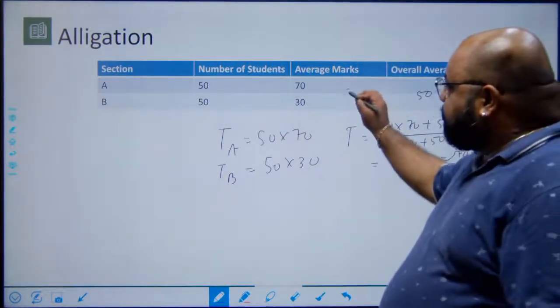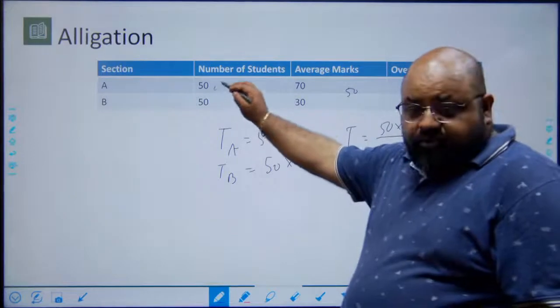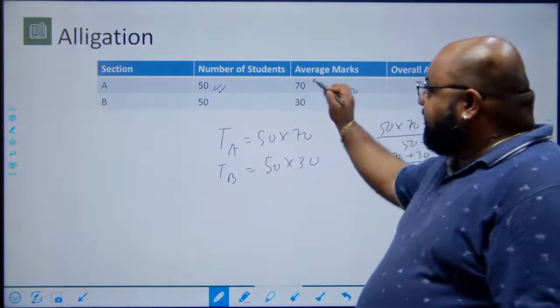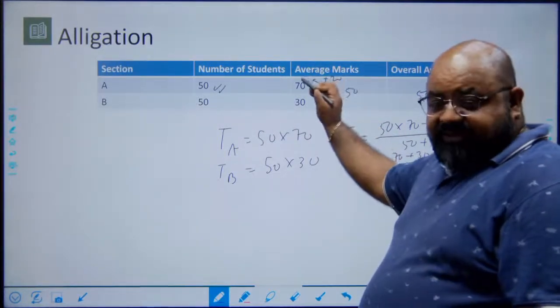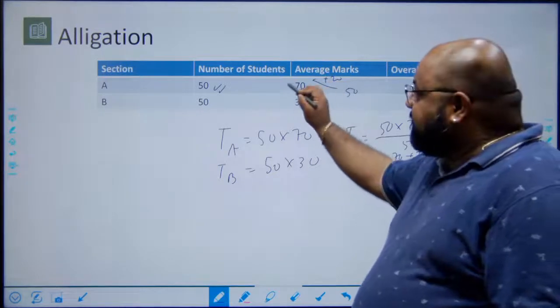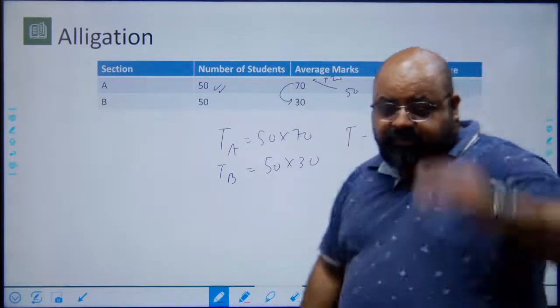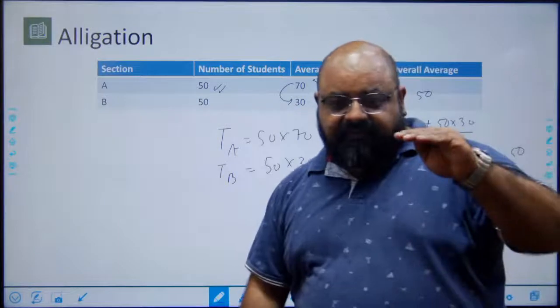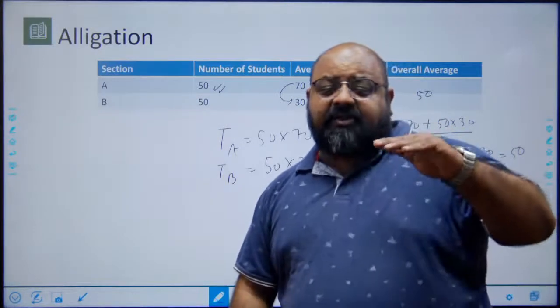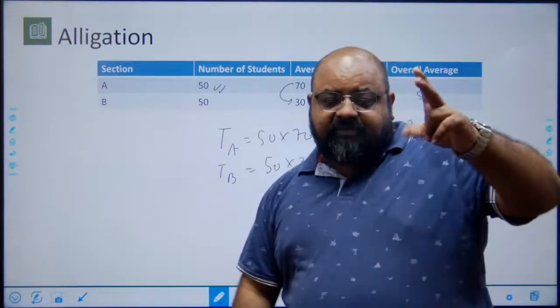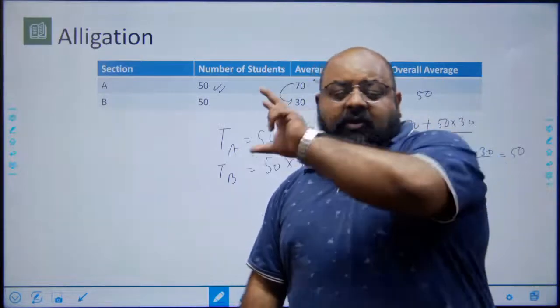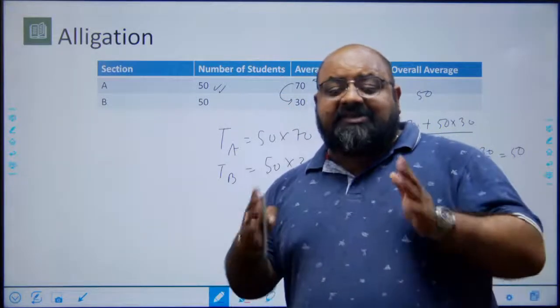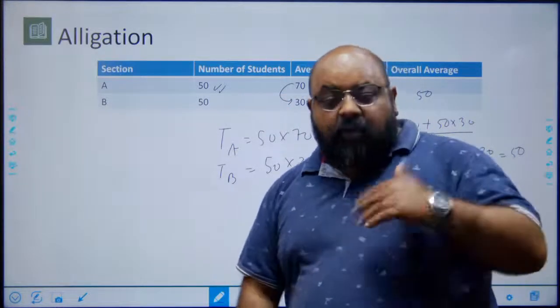So if I look at a score of 50, every student here has 20 marks extra. They take those extra marks, each student, and gives it to one student here. So 70 reduces by 20 becomes 50, 30 rises by 20 becomes 50, and therefore one student from section A, one from section B, all of them average out to 50. This is average, right? What is weighted average?